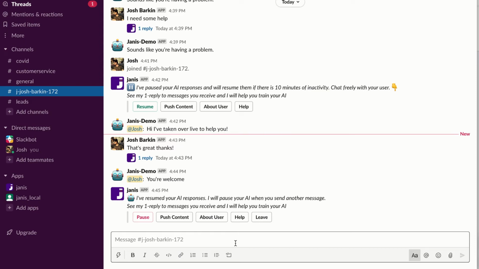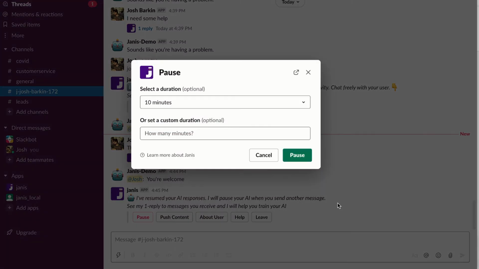I've resumed your AI responses. I will pause your AI when you send another message. So I can just start typing again, and that'll pause the AI, or I could click this pause button and it'll do the same thing. And when I click the pause button, you can see here that I have the ability to change the amount of time that I want to pause the automation.